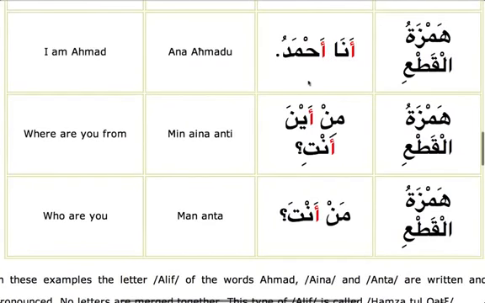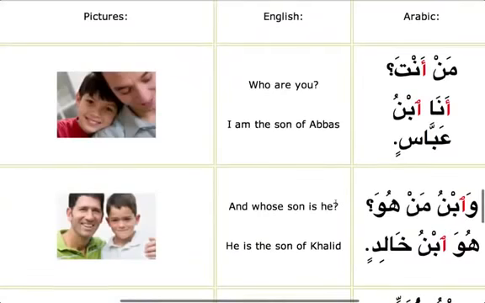Ana Ahmadu. Min ayna anta, where are you from? Man anta, and who are you? Let's do some dialogues and see how it is used. Say man anta, say ana. If you read separately, you say ana ibnu Abbasin, but if you normally talk, you say ana ibnu Abbasin.